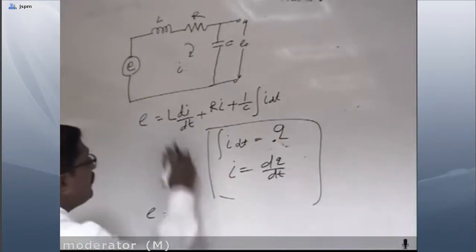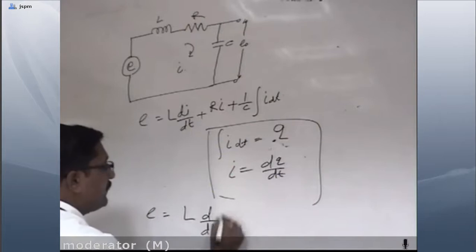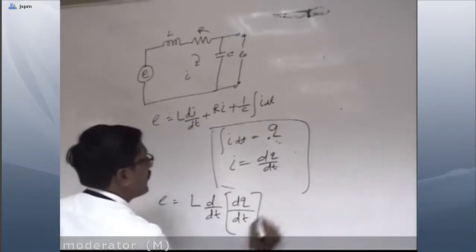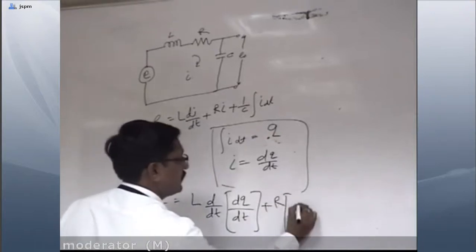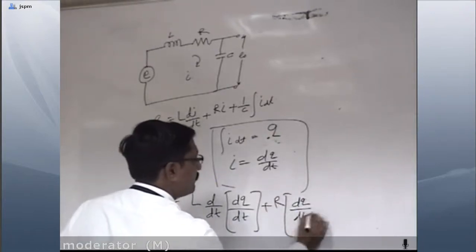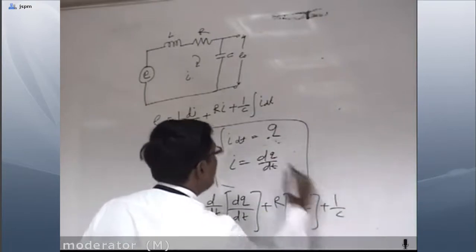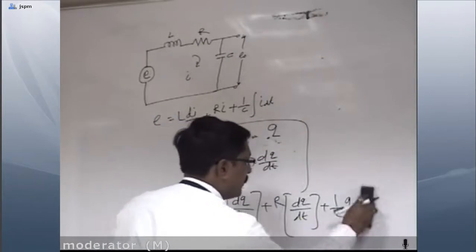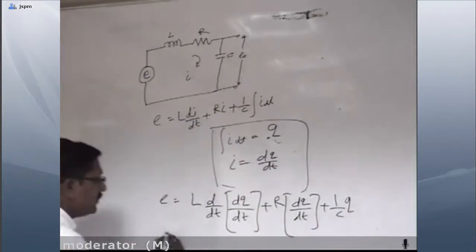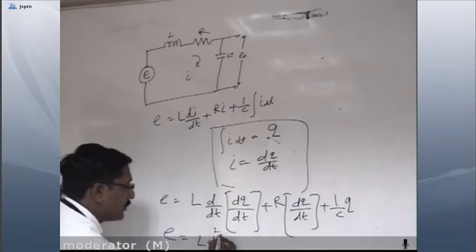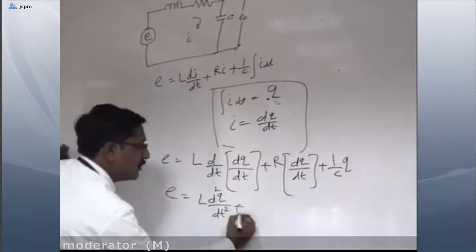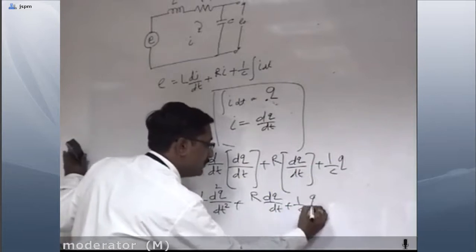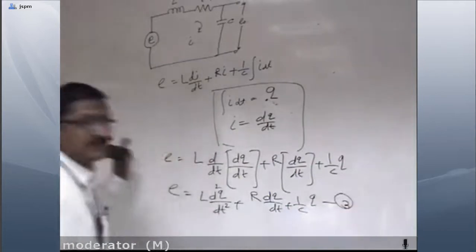So E is equal to L d by dt of i, that is dq by dt, plus R dq by dt plus 1 upon C times Q. Now E is equal to L d square Q by dt square plus R dq by dt plus 1 upon C Q. You can say this is equation number 3.